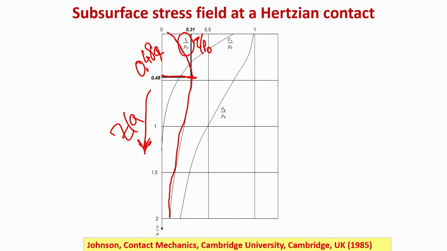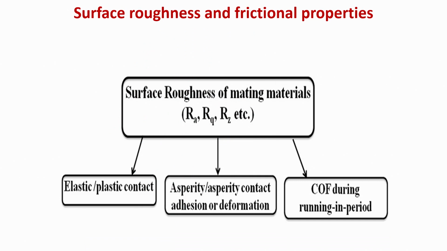So, around 0.48 times a, that means almost half of the contact radius, and at that depth the shear stress goes through a maximum. And sigma r goes like this, and sigma z. In these cylindrical coordinates you have r, theta, z. Then you have sigma r by P naught and sigma z by P naught, and they vary in the subsurface field in this fashion.